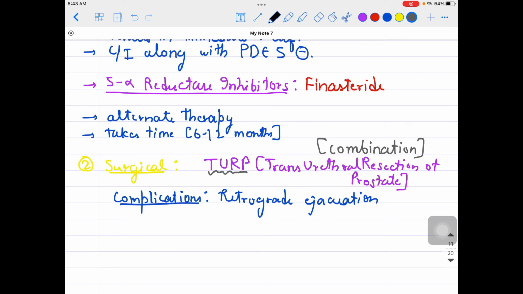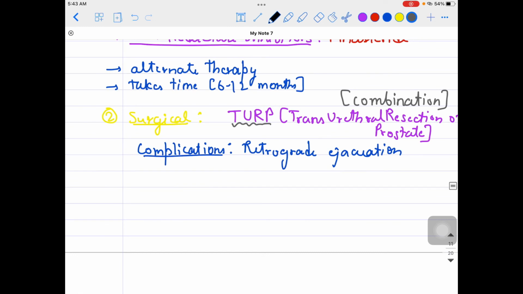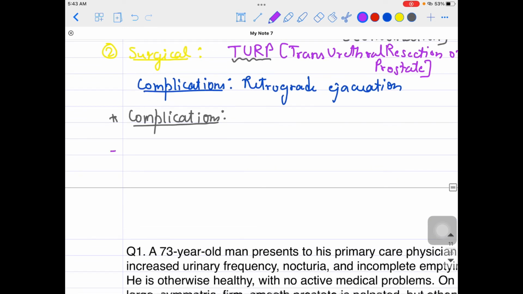Okay, fine. So overall, what could be the complications of BPH? I told you the complications of TURP, the surgical management of BPH, but what could be the complications in the overall picture? Obviously, if BPH is recurrent, or is there for a very long period of time, then what kind of problems can it cause? It can cause UTI, as I told you already. It can cause nephrolithiasis, right?